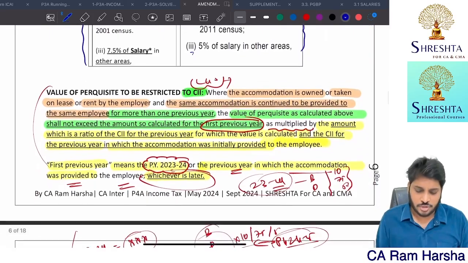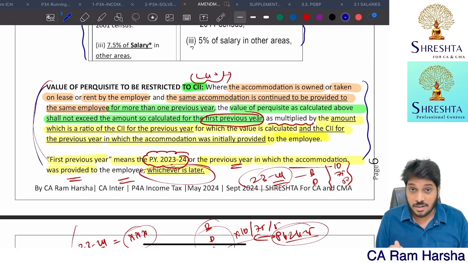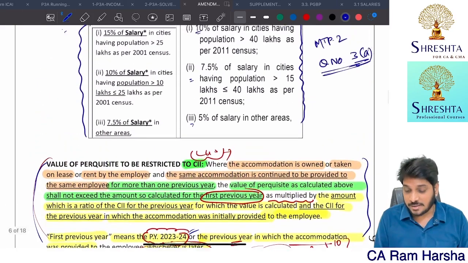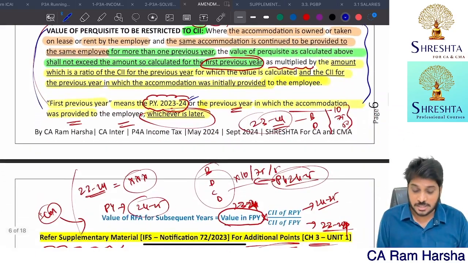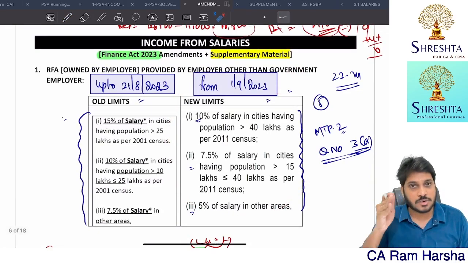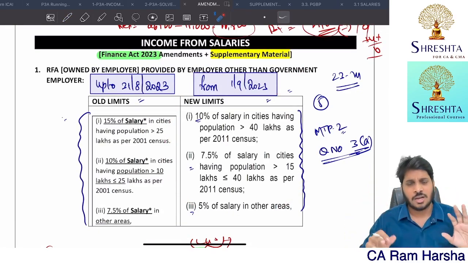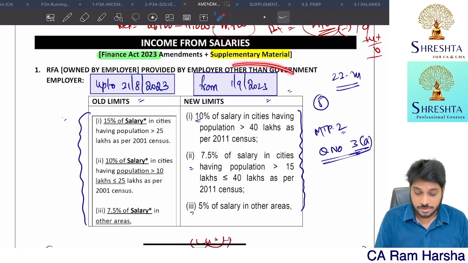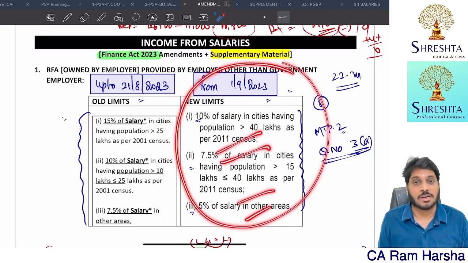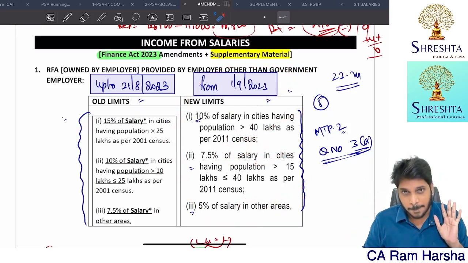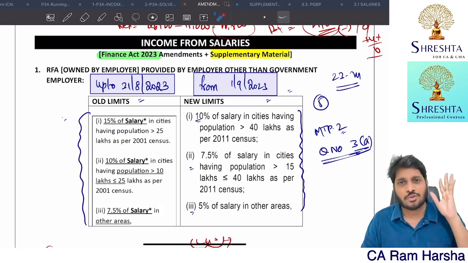There is a confusion actually, because the perquisite value of the subsequent years is decided based upon the 23-24 year. Until I saw this problem, I was under the assumption that these limits are retrospective, though the supplementary material used the words with effect from. But anyhow, ignore all this discussion. In 23-24, up to 31st August 2023, the old limits are applicable. From 1st September 2023, the new limits are applicable. From 24-25 onwards, the new limits apply fully. Are you clear? This is an important clarification, please make a note of it.